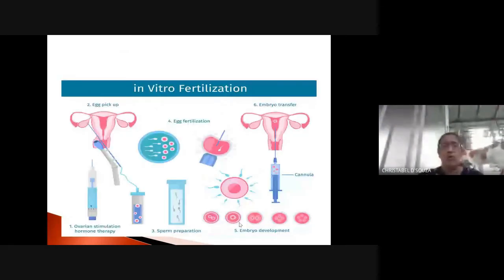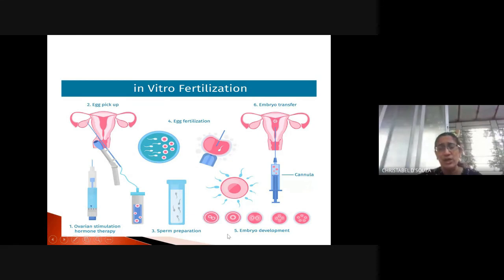Okay. Now, please look at this diagram. The first step is ovarian stimulation hormone therapy. They stimulate the ovary with the help of hormones in order to release eggs, right? Now, the eggs are picked up from the ovary. See, this is the ovary. They pick up the eggs by a surgical process. Okay, the sperm is prepared, right? They take the entire semen and they remove the sperms which they find suitable, right? Then this egg is fertilized with the sperms. That is the fourth step.